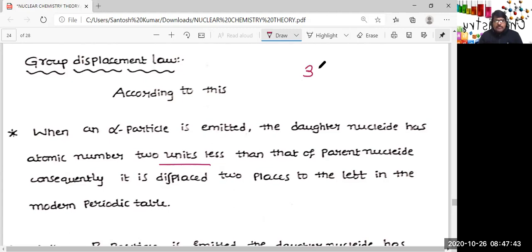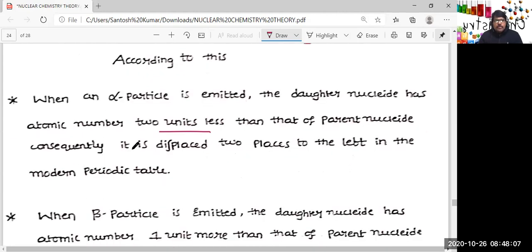So what I'm saying is that this particular point is not applicable in case of F block elements. If a nuclide emits an alpha particle, atomic number decreases by 2 units, Z is decreasing by 2 units, therefore it will be displaced left side. The daughter nuclide I'm talking about will be moving to the left side. Consequently, it is displaced 2 places to the left in the modern periodic table.